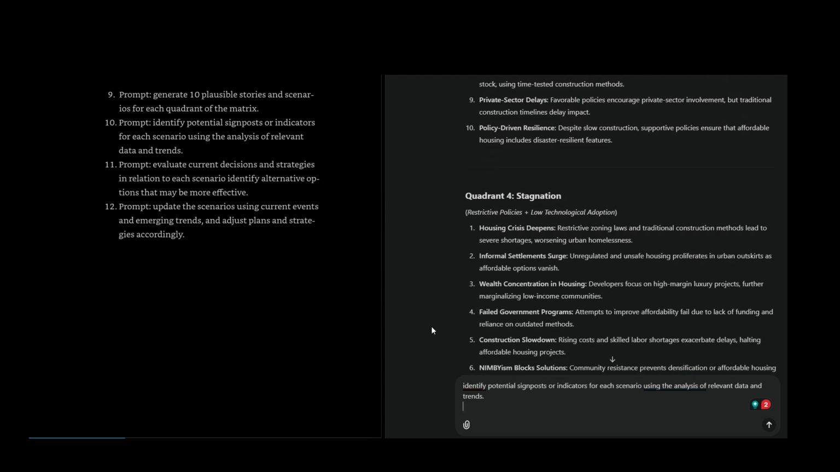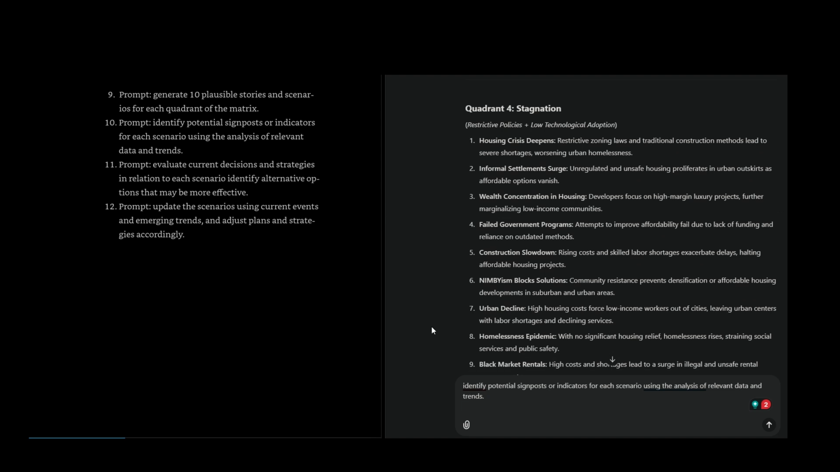Quadrant 4, stagnation: restrictive policies, low technological adoption. Housing crisis deepens: restrictive zoning laws and traditional construction methods lead to severe shortages, worsening urban homelessness. Informal settlements surge: unregulated and unsafe housing proliferates in urban outskirts as affordable options vanish.